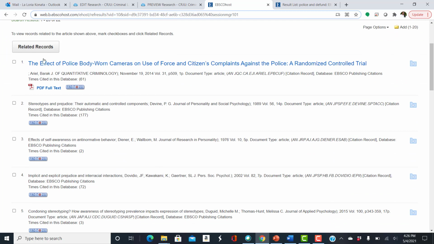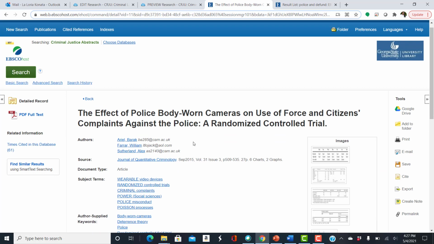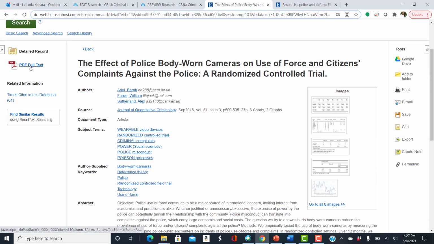Okay, so we see this first one here, the effects of police body-worn cameras, which has been one of the reforms that has been made in the last 5 to 10 years. This is from 2014. You could take a look at that article. You can download it.